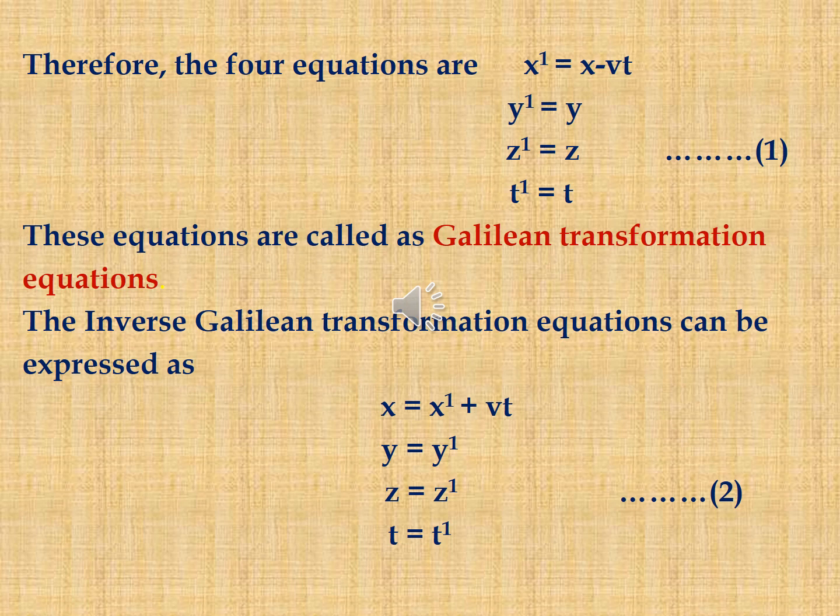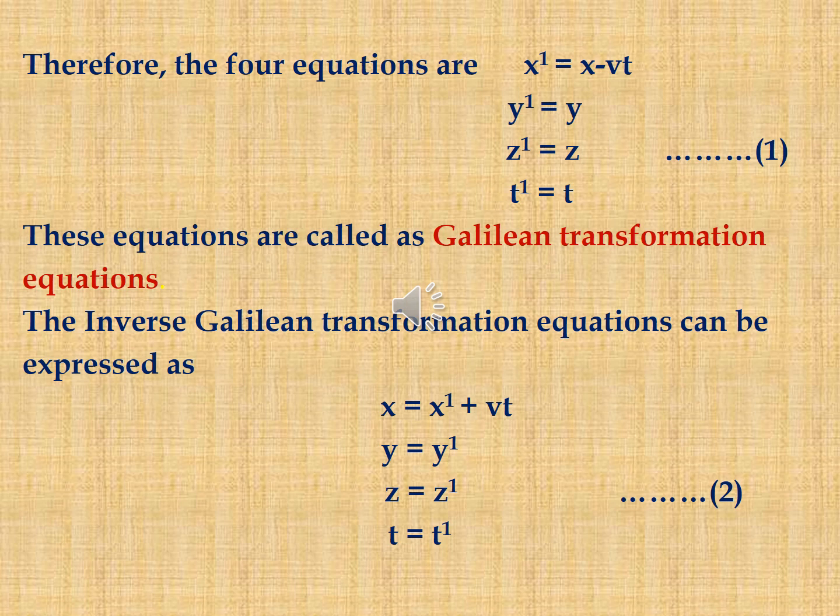So here the event is done in the x-axis, that's why we are getting these four equations. x' is equal to x minus vt, y' is equal to y, z' is equal to z, t' is equal to t. So that is equation 1. These equations are called the Galilean transformation equations.